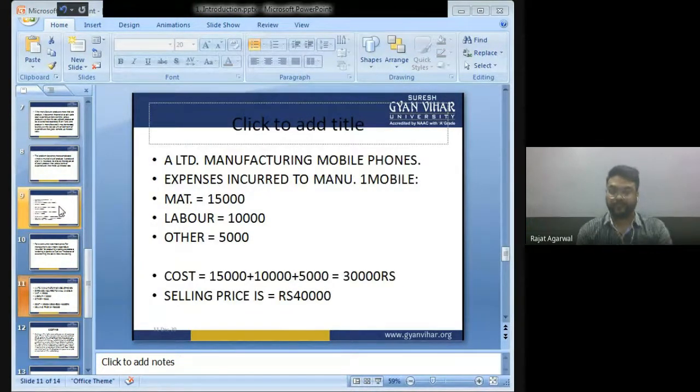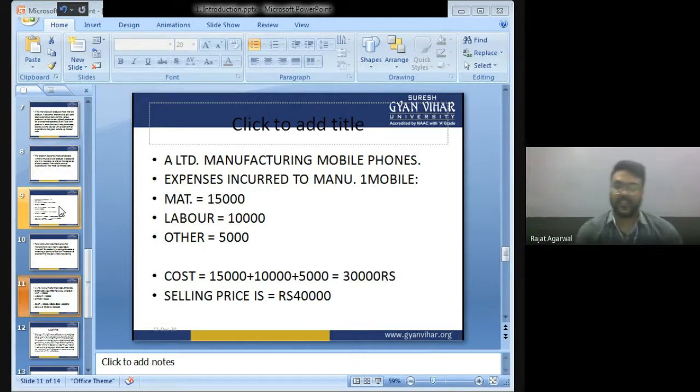Now, for example, a limited manufacturing mobile phone. Expenses incurred to manufacture one mobile phone are material 15,000, labor 10,000, other expenses 5,000. So total cost of manufacturing a mobile phone is 15 plus 10 plus 5, that is 30,000.